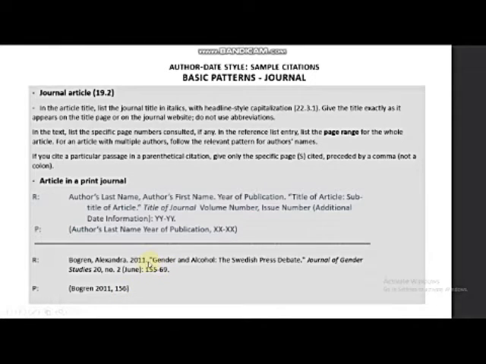For an article with multiple authors, follow the relevant patterns for author's name. If you cited a particular passage in a parenthetical citation, give only the specific pages cited preceded by a comma, not a colon.